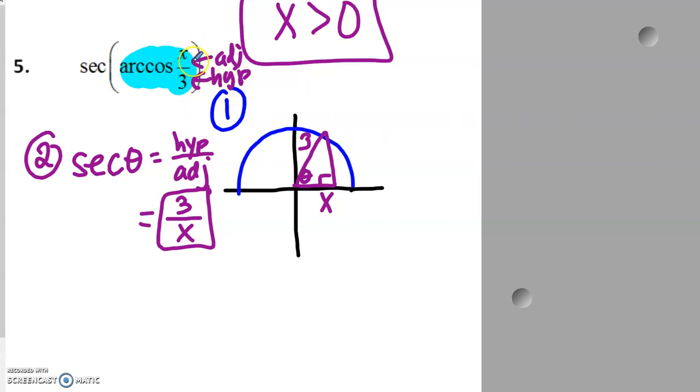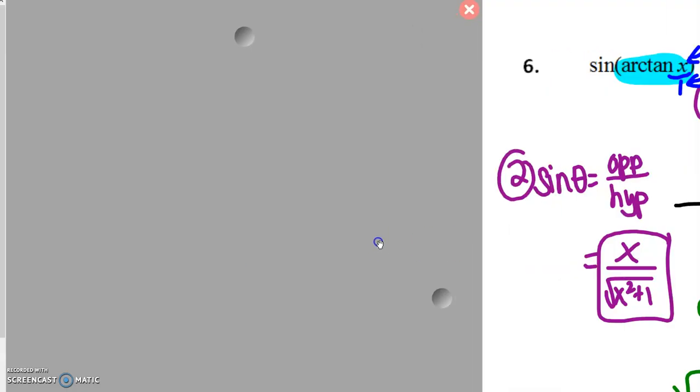We know that our adjacent side was x, our hypotenuse was 3. Well, like I said, secant and cosine are inverses. So if cosine's adjacent over hypotenuse, secant is hypotenuse over adjacent. So my hypotenuse is still 3, and my adjacent side is still x. So your answer is just 3 over x. All right, last example here.